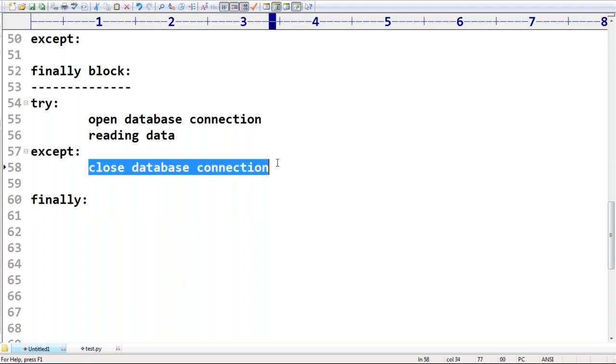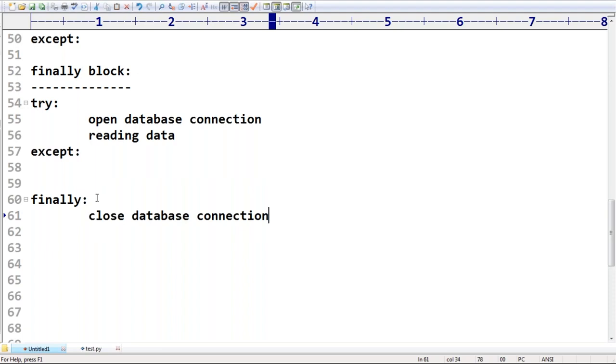Have you observed where you require to take this close? Inside the finally block. So try, except, finally. What is the biggest specialty of the finally block? Whether exception raised, not raised, handled or not handled, in any situation, the finally block is always going to get the chance. Remember that. In all cases, my finally block is always going to get the chance. Everyone aware?